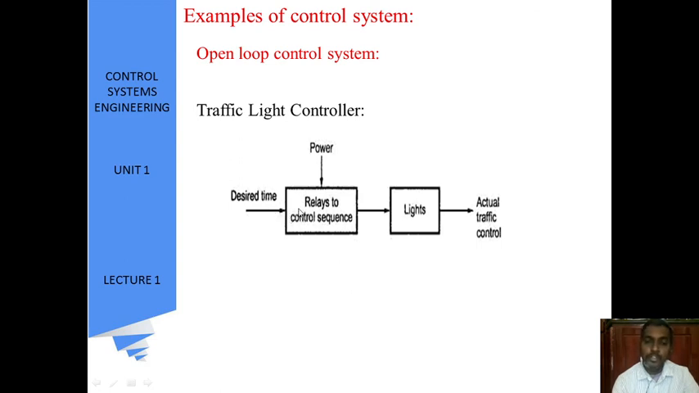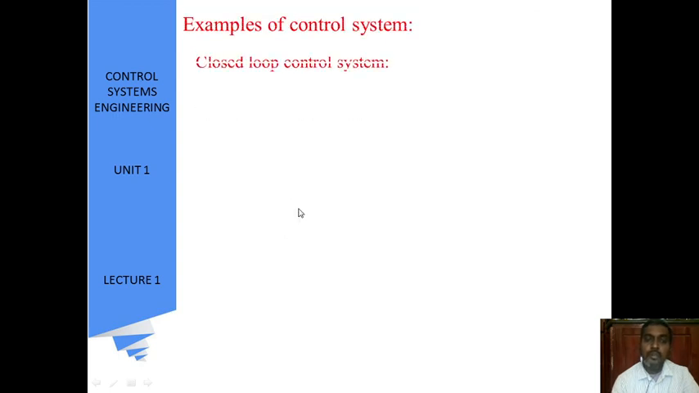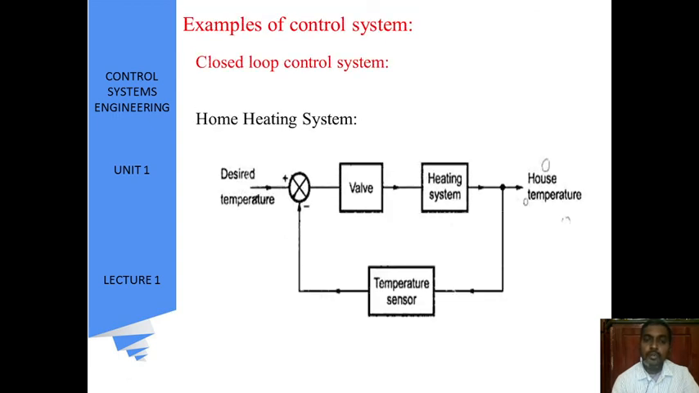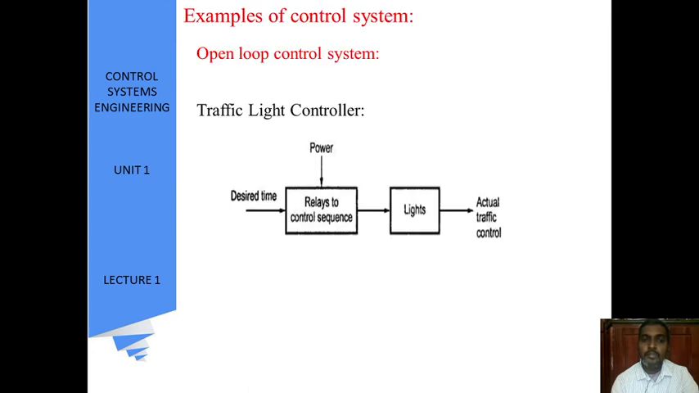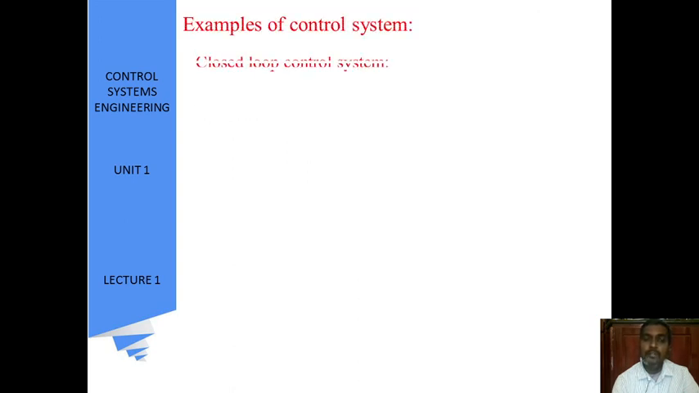So coming to the closed loop control system, in a closed loop control system there will be some feedback, so that the traffic lights can be changed and the traffic can be cleared easily. And another system is the home heating system.